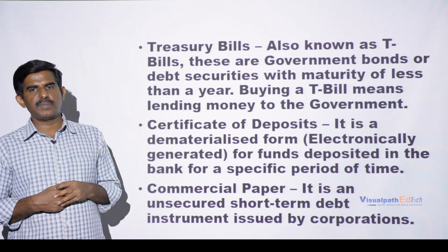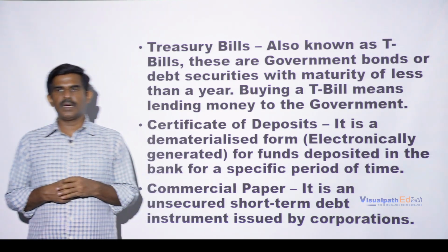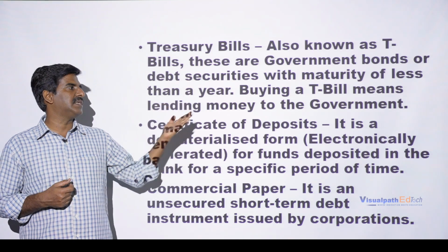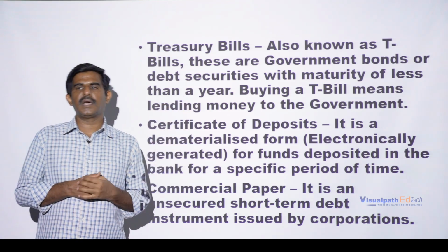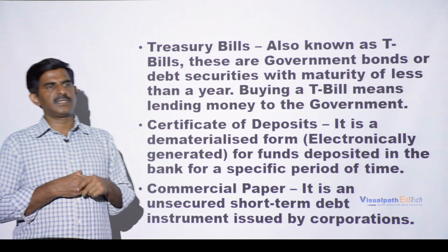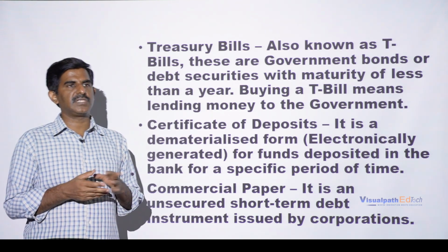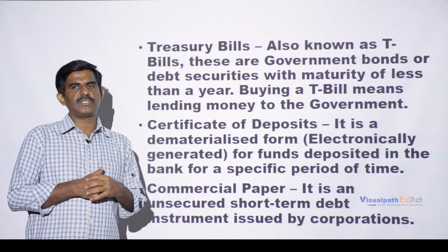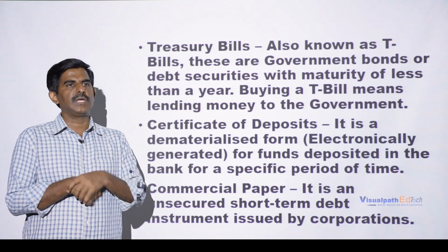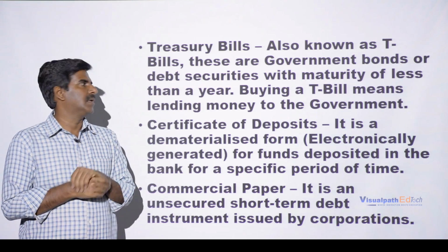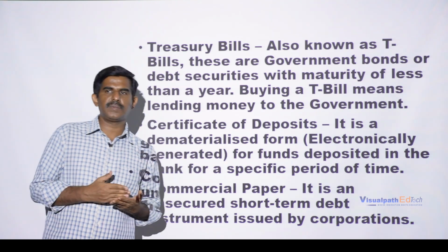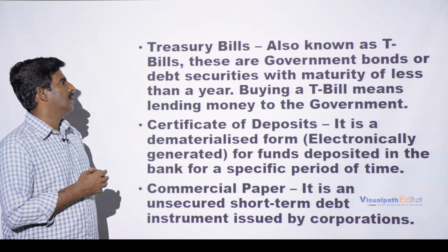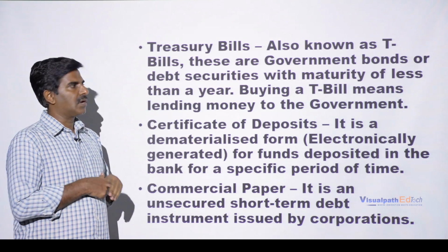So these treasury bills are issued by the Reserve Bank of India, and as I told you, they are very near money. The major investors in the treasury bills will be the banks, and they buy these treasury bills in auction. When you talk about treasury bills, the maturity period will usually be less than a year, right? There will be a 90-day treasury bill, a 180-day treasury bill, and 360-day treasury bills will also be there. So these we also call government bonds.